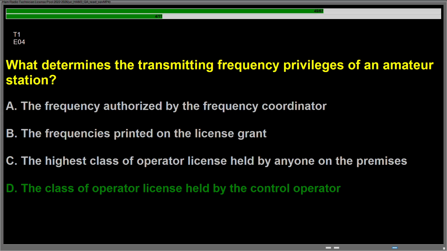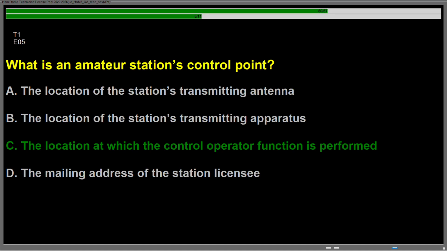Question Echo 04, what determines the transmitting frequency privileges of an amateur station? Answer is D, the class of operator license held by the control operator. Question Echo 05, what is an amateur station's control point? Answer is C, the location at which the control operator function is performed.